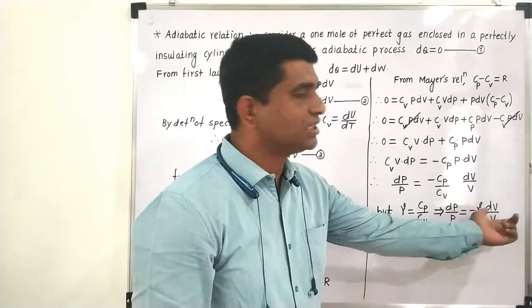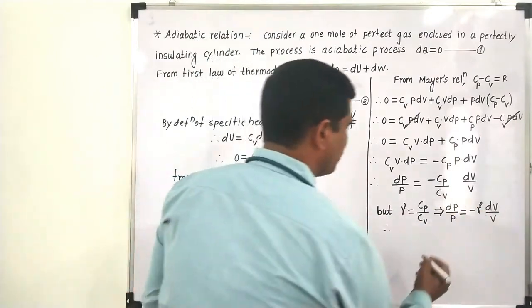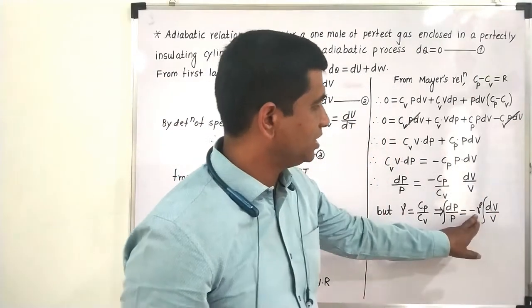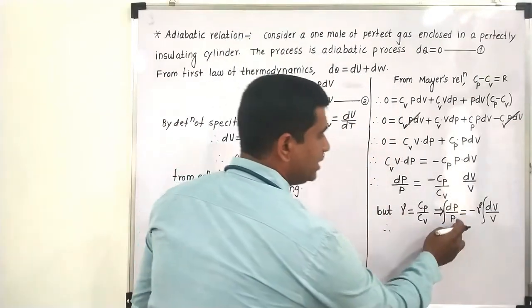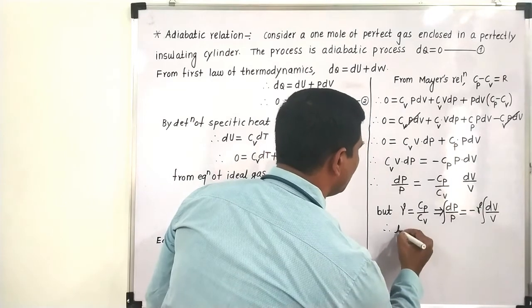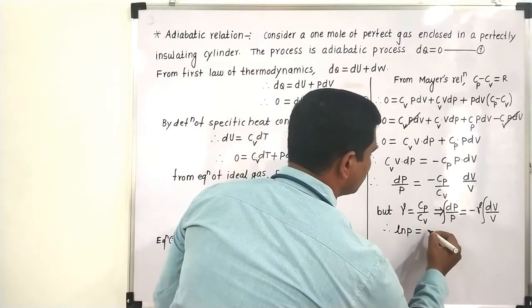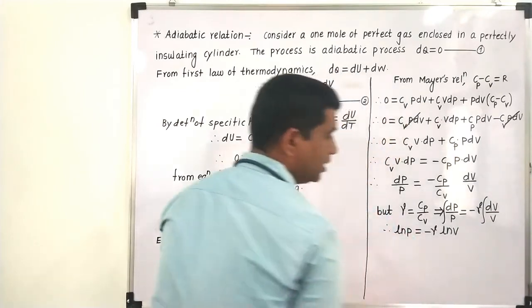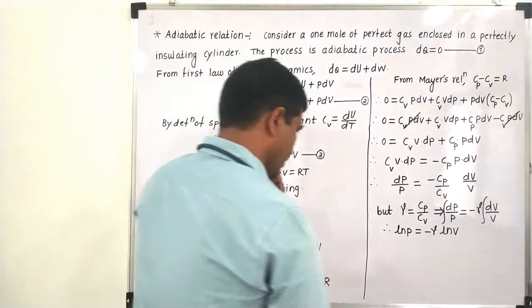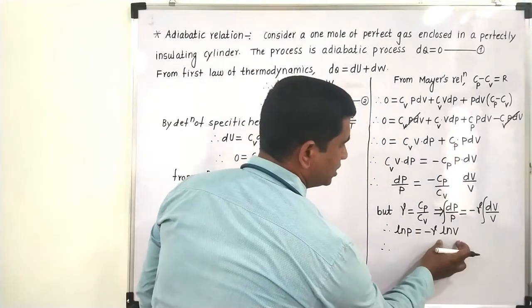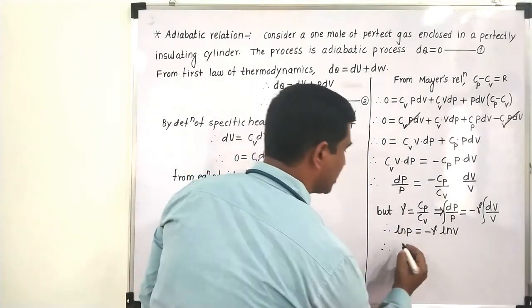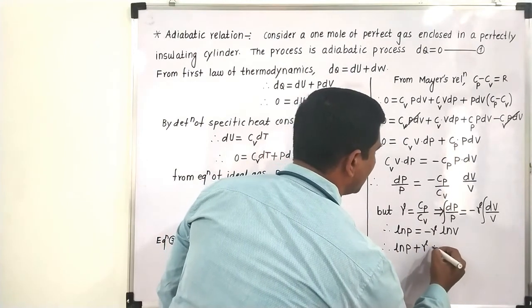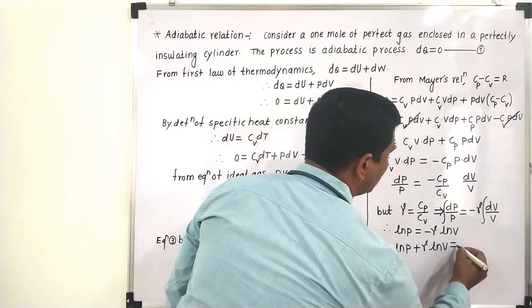Now we will simply integrate this equation. Because gamma is constant, we will take it outside. The integral of 1 upon P is ln of P. This is equal to minus gamma ln of V. Now we will transfer this minus term to this side, and it becomes plus. So it is ln P plus gamma ln V is equal to 0.